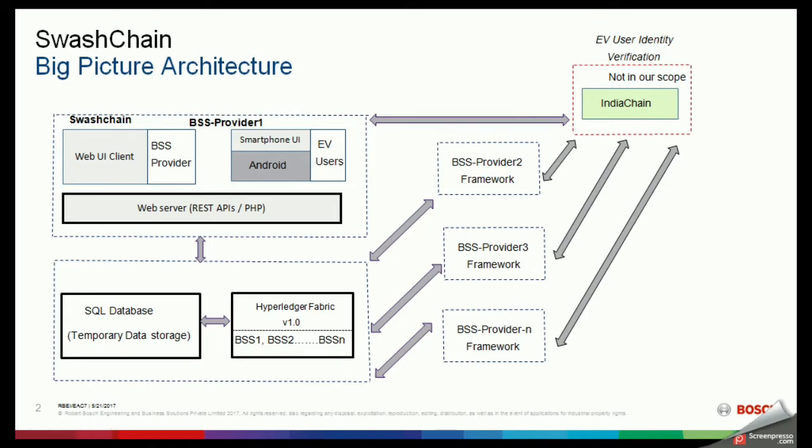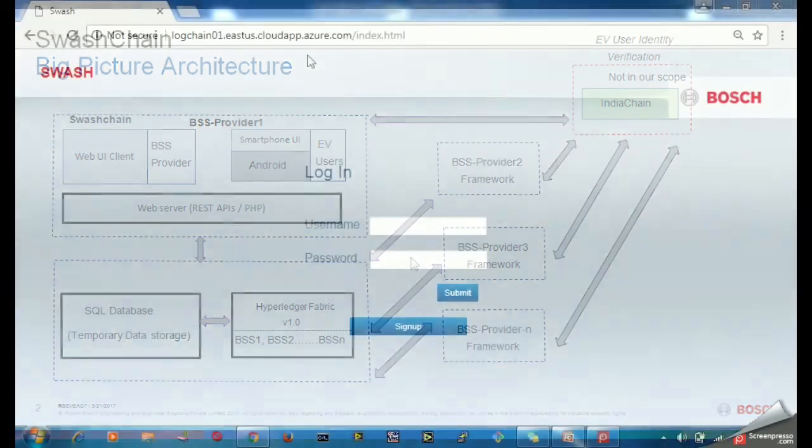SWASH or SWASH chain is the framework provided by Bosch built on top of Hyperledger architecture. This has a Web UI for BSS and an Android app for EV users. Similarly, other BSS providers can build their own battery framework on top of the Hyperledger platform as depicted. In the big picture, all the BSS providers can be a part of the Hyperledger network as nodes or peers validating and approving the transactions. Here is the flow.